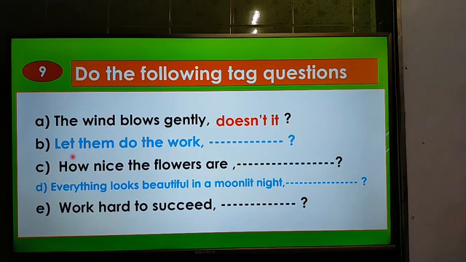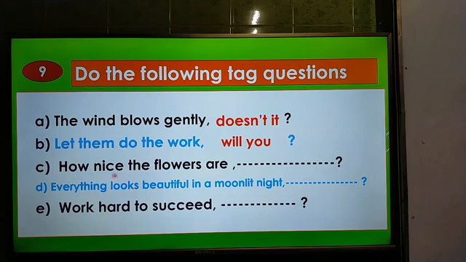Second one, let them do the work. This is an imperative sentence, and after let the object is them, so we have to give the answer with will you. Always it will be will you for an imperative sentence.